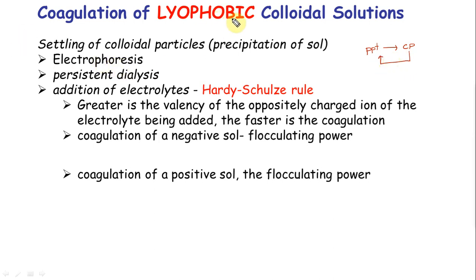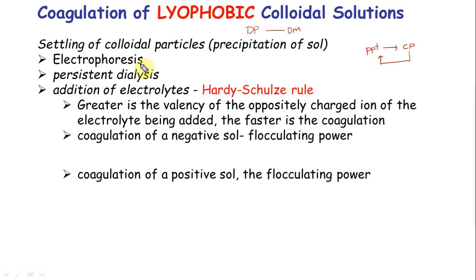This is lyophobic, means they don't like the solvent. So they need some type of buffer to make them stay in the solvent. Dispersed phase and dispersion medium, they need a buffer. So most of the time it is some type of electrolytes. Electrophoresis removes those electrolytes, right?